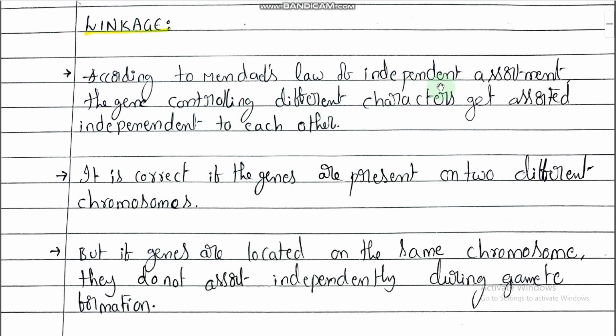According to Mendel's law of independent assortment, the genes controlling different characters get assorted independently. It is correct if the genes are present on two different chromosomes.